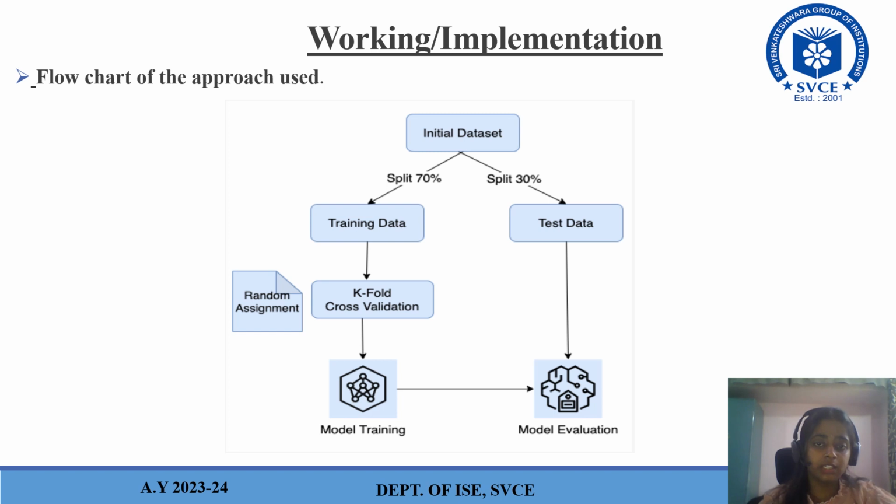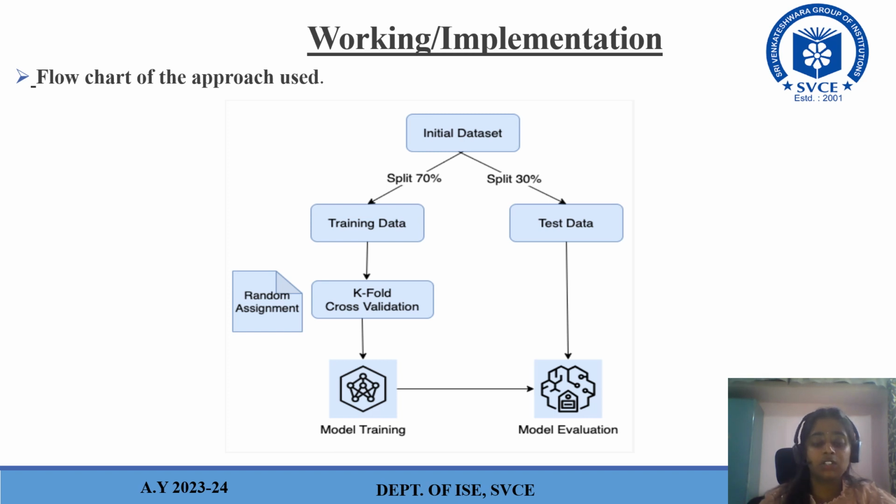Once this splitting is done, the next step is we'll be using k-fold cross-validation. The data in the training set will move on to the k-fold cross-validation, and then next it goes to the model training. Model training here means the models which we consider, such as decision tree, random forest, CNN, or any other models whichever we prefer. Those models are trained on this particular training data set. Once this model training is completed, it moves on to the model evaluation.